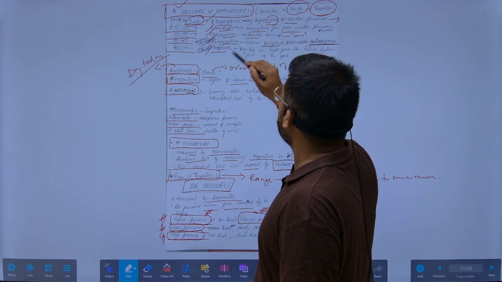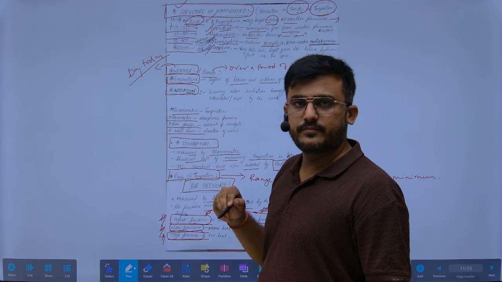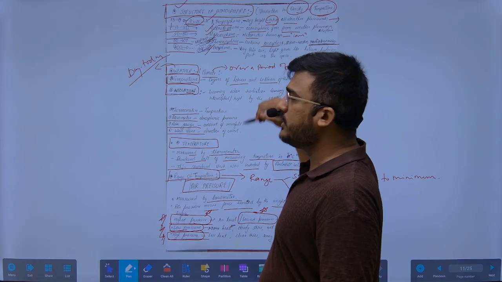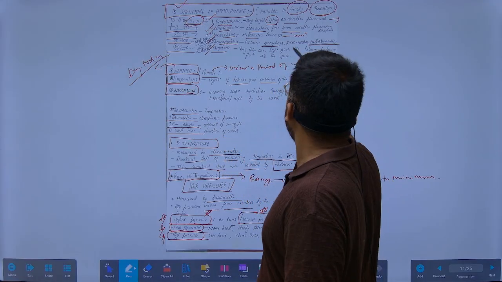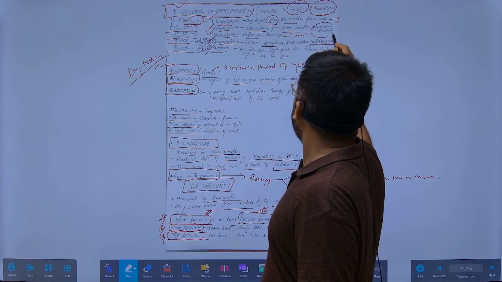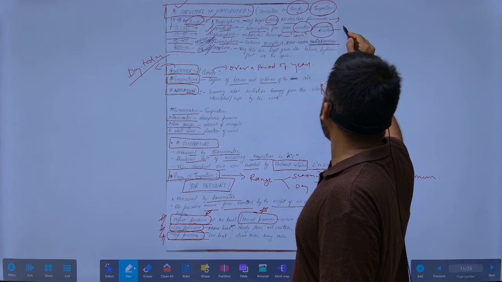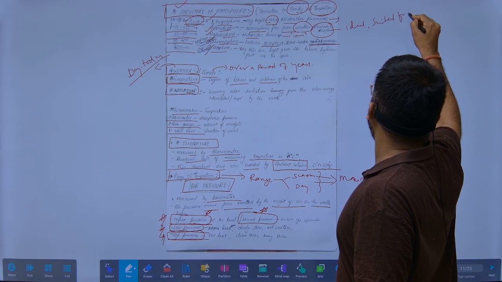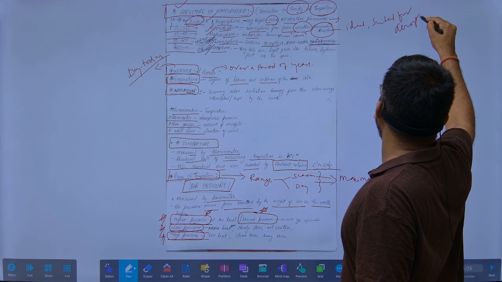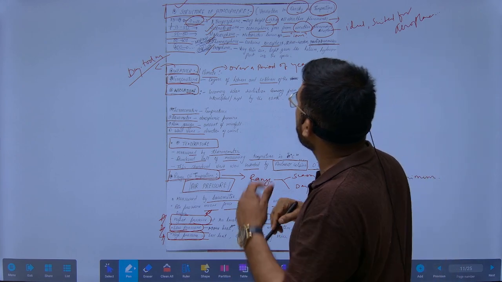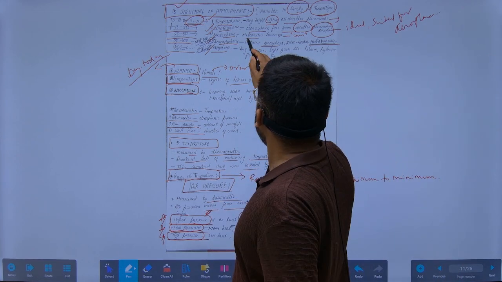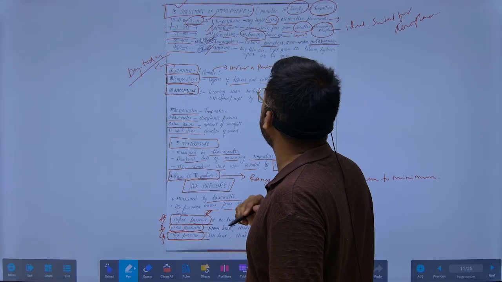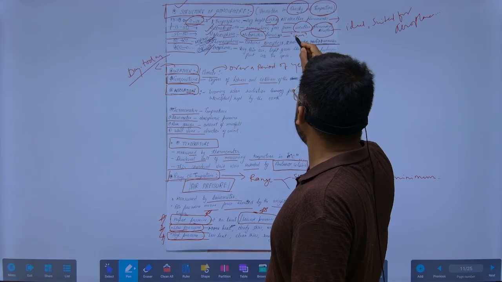Second is stratosphere, which has the ozonosphere in it, and that protects from ultraviolet rays. It is free from all weather phenomena, and it is ideally suited for aeroplanes. Third is mesosphere, where the meteorites get burned up and we find charged ions in it.